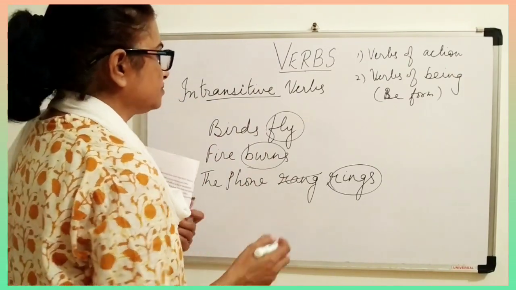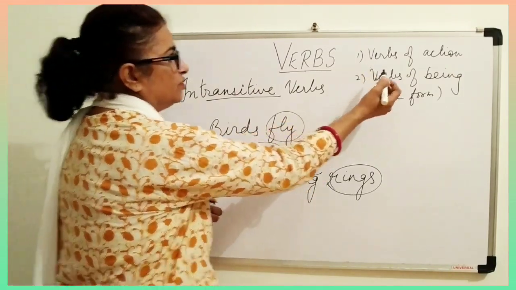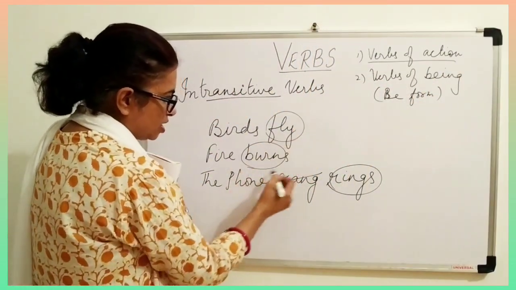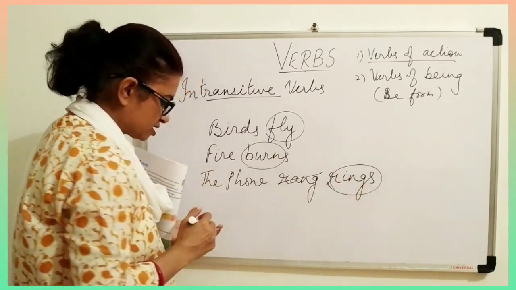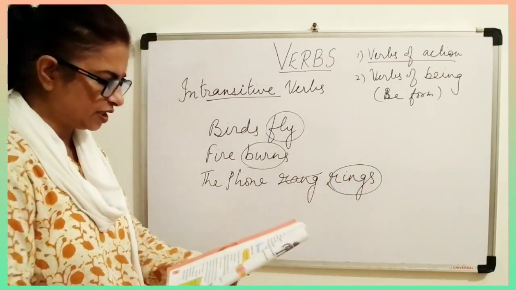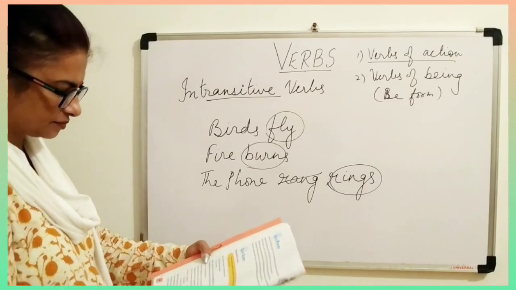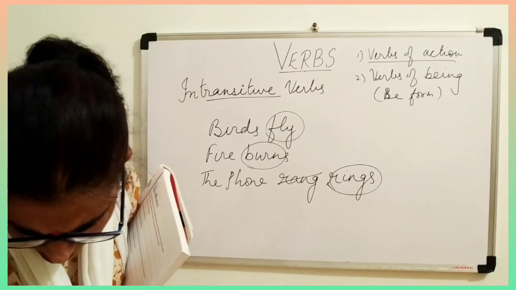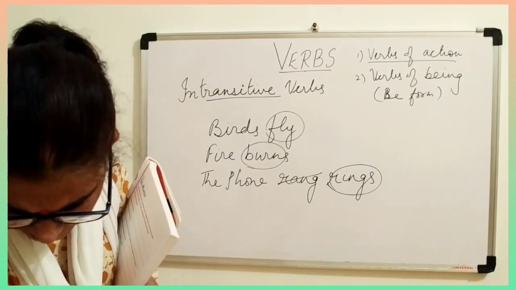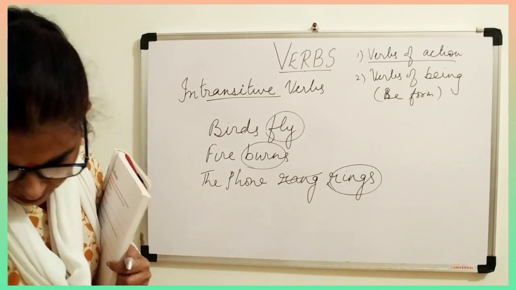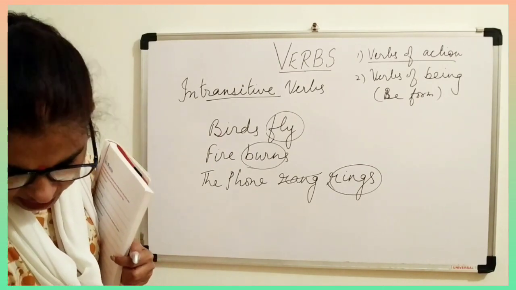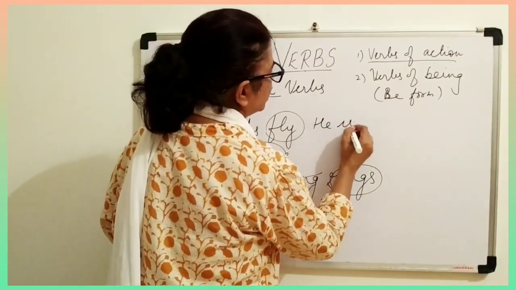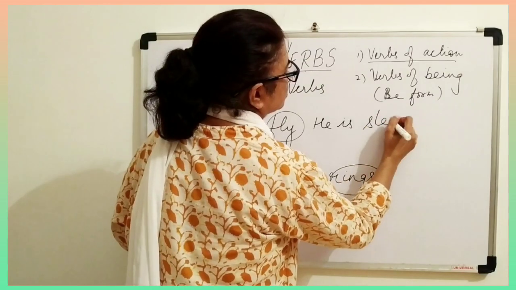Now for example, these are the verbs of action: flies, burns, and rings. Now there are a few more examples here. Let me give you more examples, like he sleeps. If I say he is sleeping.